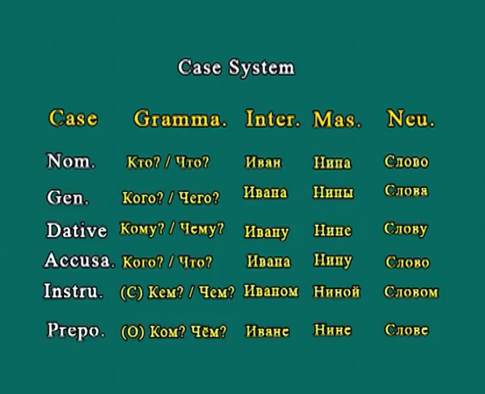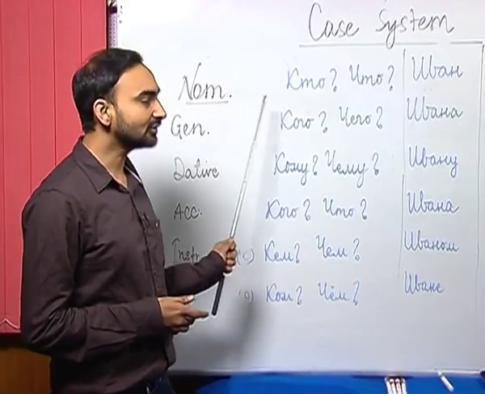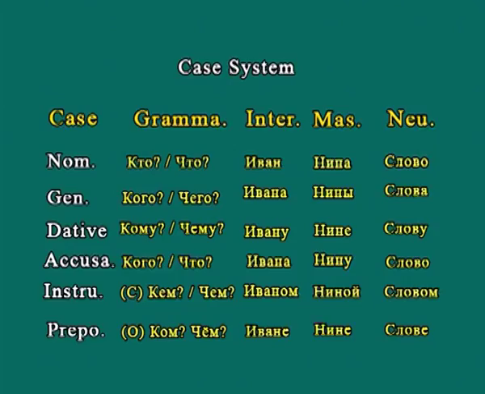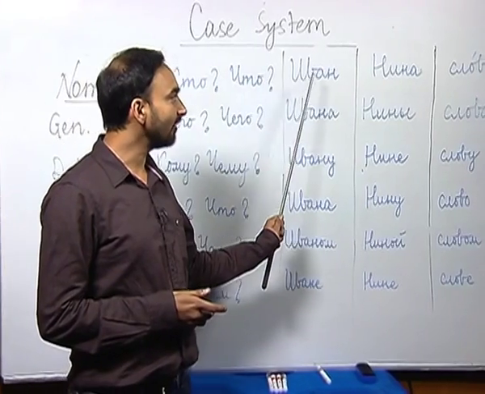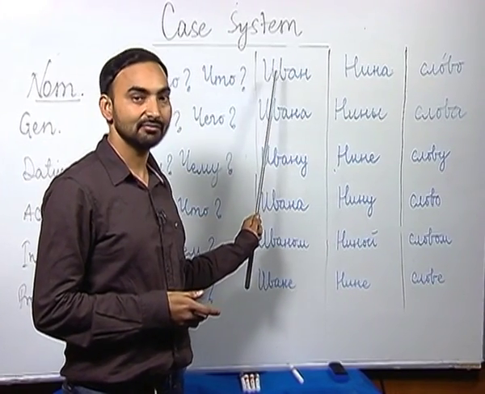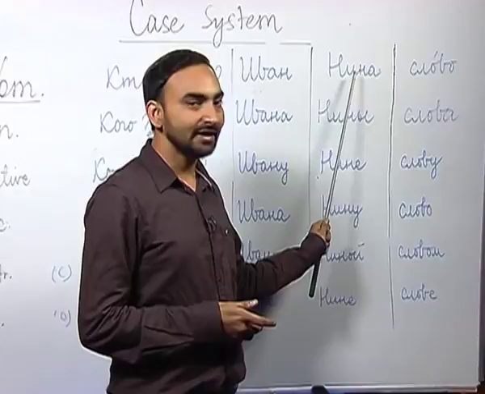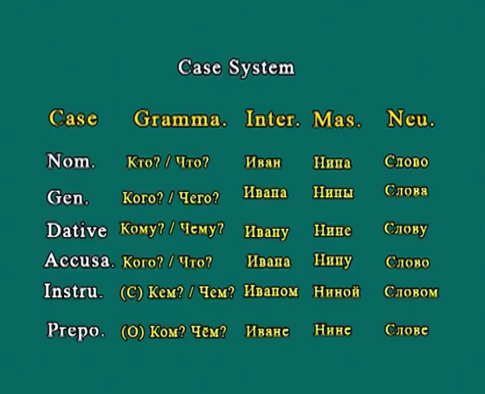The first case in Russian is the nominative case of a noun, pronoun, adjective or number. The nominative case answers these questions: kto, for animate nouns, and shto, for inanimate nouns. I have written here one masculine noun, a proper noun, Ivan, a Russian name, and Nina, a feminine proper noun, again a Russian name of a girl.